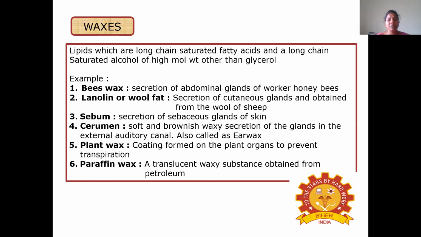Coming to sebum, this is the secretion of sebaceous glands of skin. And cerumen is the soft and brownish waxy secretion of the glands in the external auditory canal, also called earwax. Plant wax is the coating formed on the plant organs to prevent transpiration. Paraffin wax is a translucent waxy substance obtained from petroleum. So all these are examples of waxes.